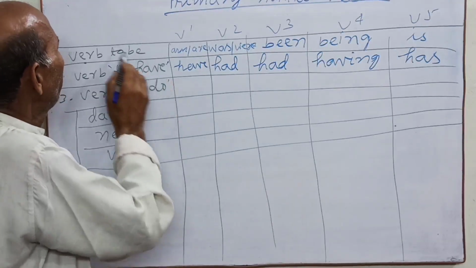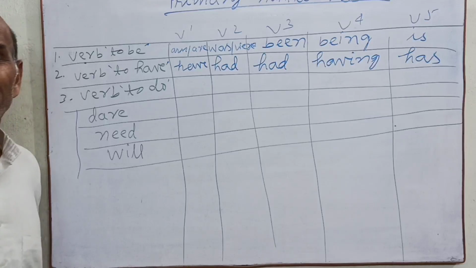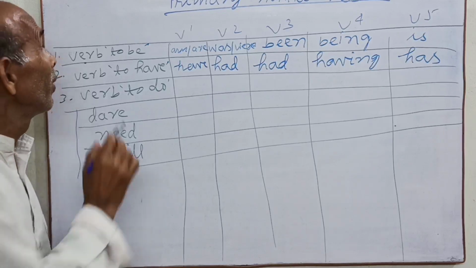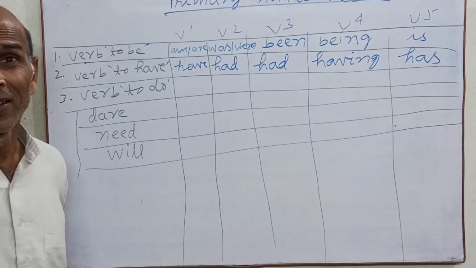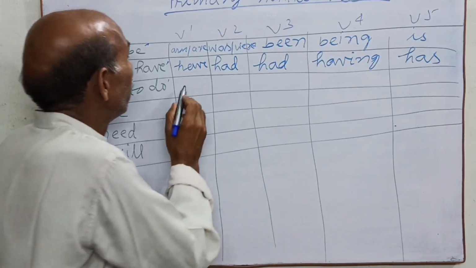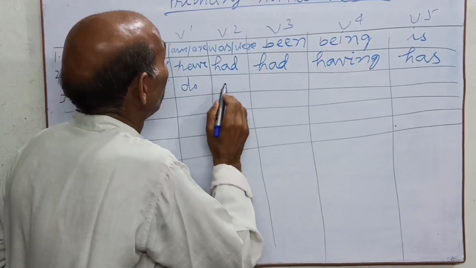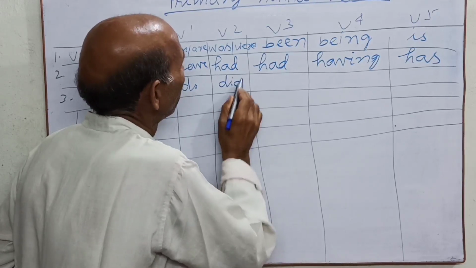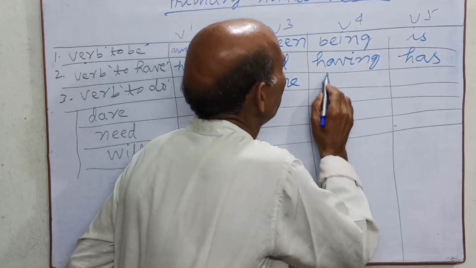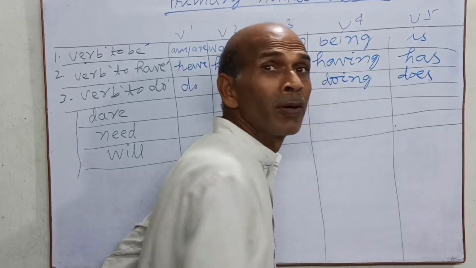To do, to have, or to be. Here inverted commas you should use; inverted commas are essential to flash it, to locate it, to indicate it. To be, to have, to do. Do here: V1 form do. V2 form did. V3 done. V4 doing. V5 does. Okay.